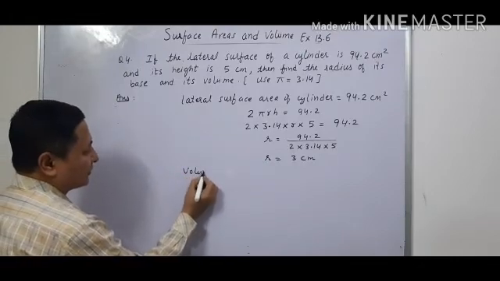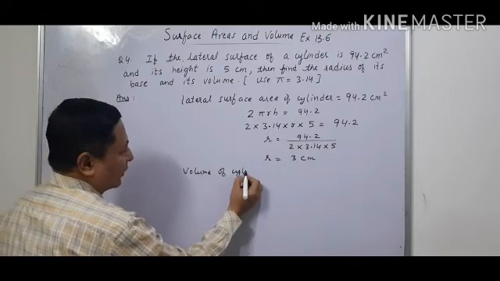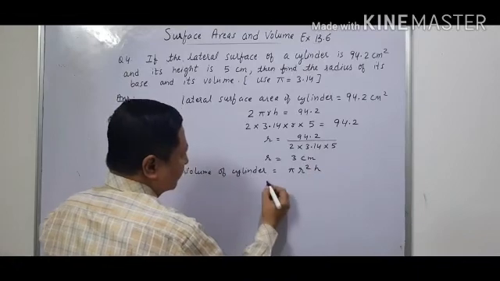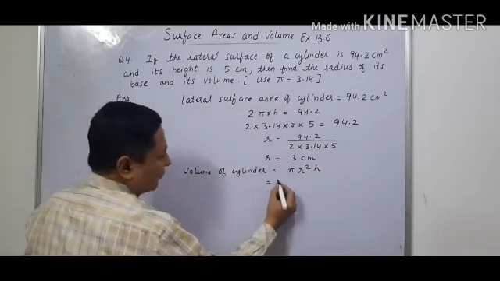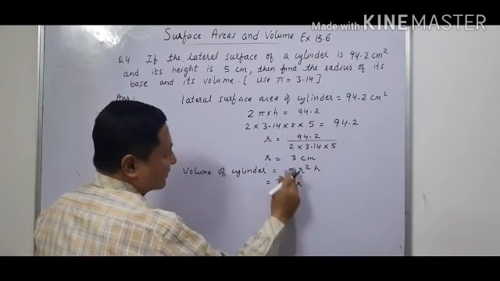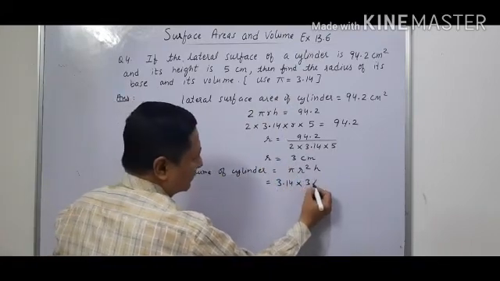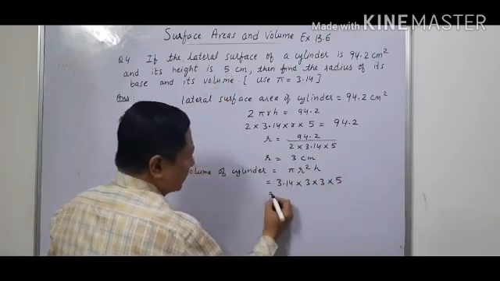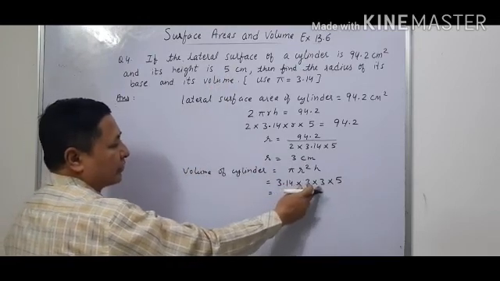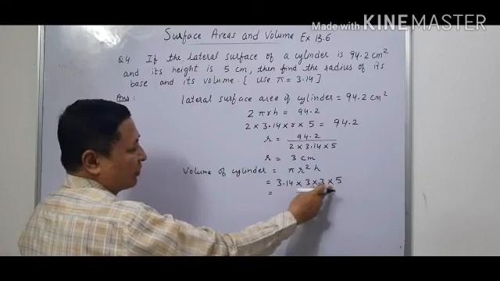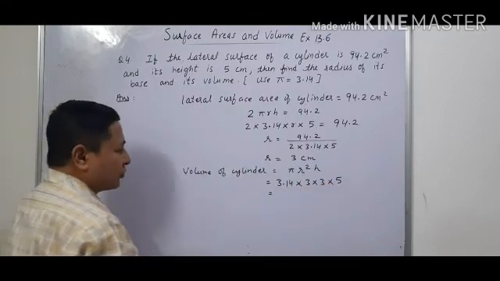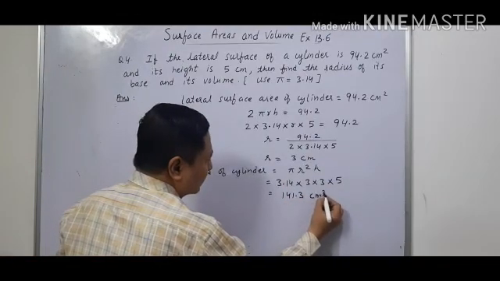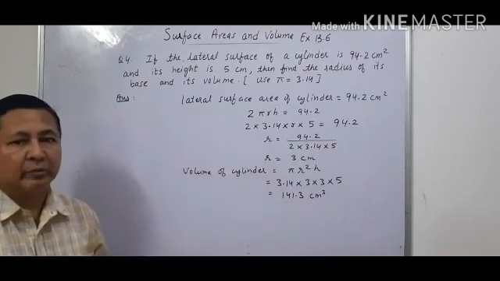And we have to find its volume also. Volume of cylinder, and the formula is pi r square h. The value of pi, again we will use 3.14. R we have calculated, that is 3 into 3 into h is 5 centimeter. So let us solve this. 3.14 into 3 into 3 into 5, 3 3s are 9, 9 5s are 45, 45 into 3.14 is equal to 141.3 centimeter cube. So the volume of the cylinder is 141.3 centimeter cube.